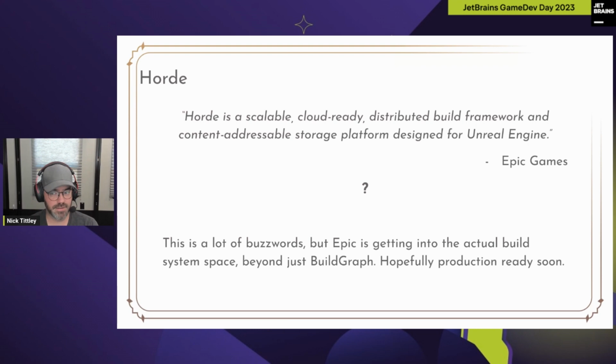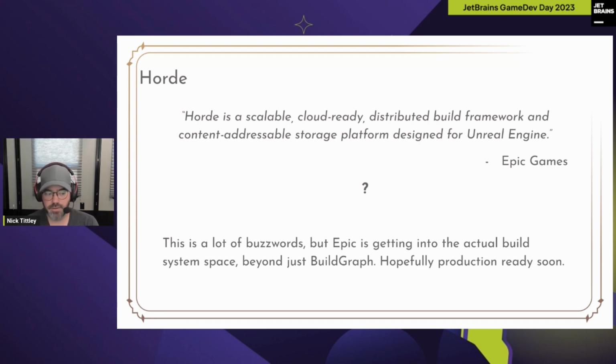Also, a thing to be aware of if you get into how to build an Unreal Engine game in 2023: Epic Games has released, but not officially or fully production ready, a thing called Horde, and they define it as a scalable, cloud-ready, distributed build framework designed for Unreal Engine. How well would it work?